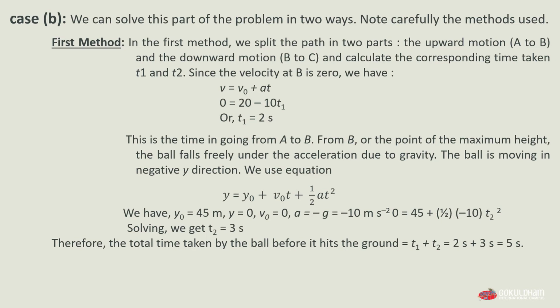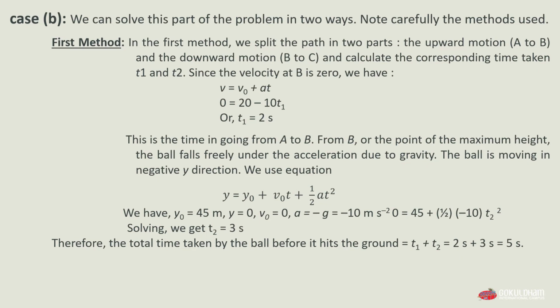So we substituted the values of y0 and v0 in this equation, and we get 0 equals 45 plus 1/2 multiplied by minus 10 t2 square. Therefore, the total time taken by the ball before it hits the ground is t1 plus t2, which equals 2 seconds plus 3 seconds, which equals 5 seconds. We have seen the first method of case B of our example 3.4. Now we will see the second method.